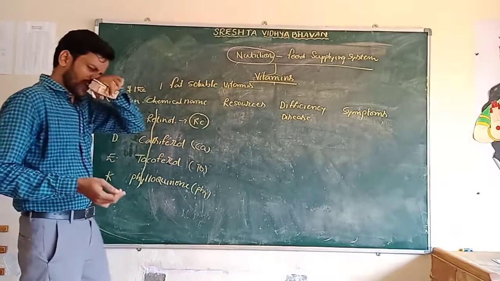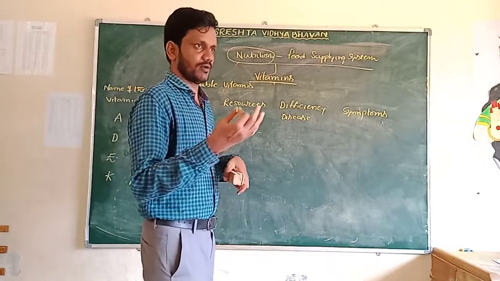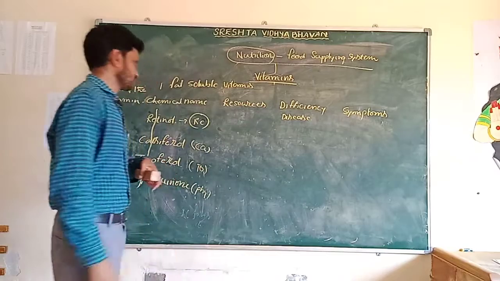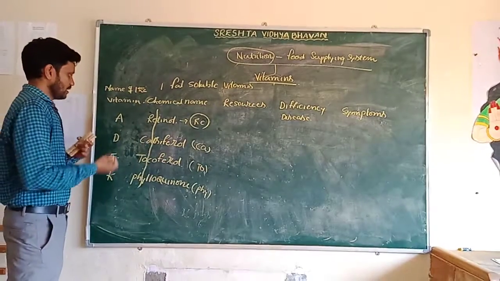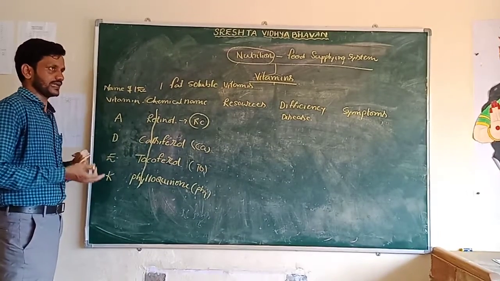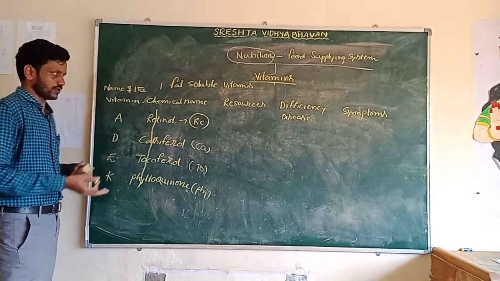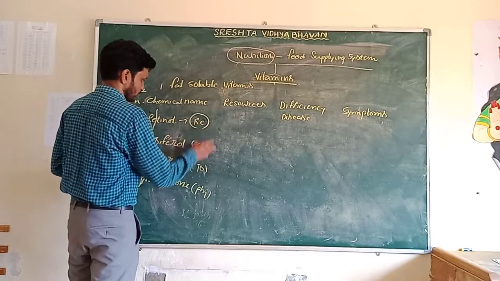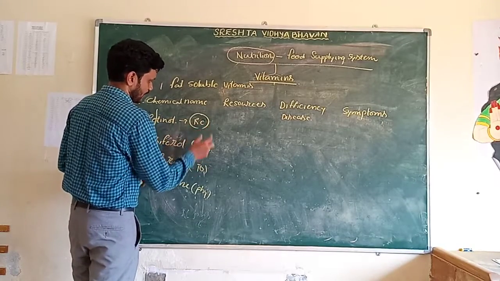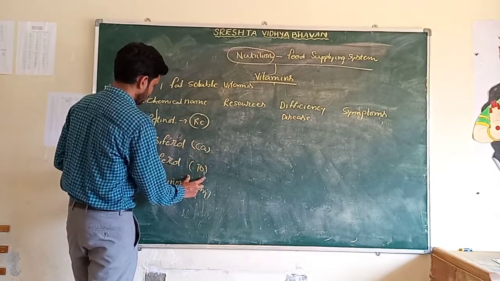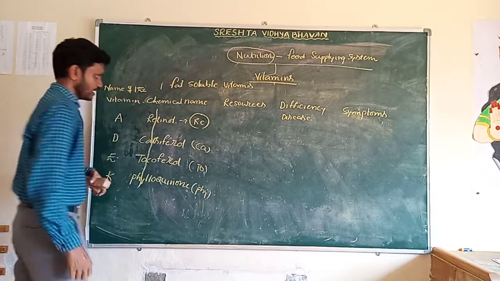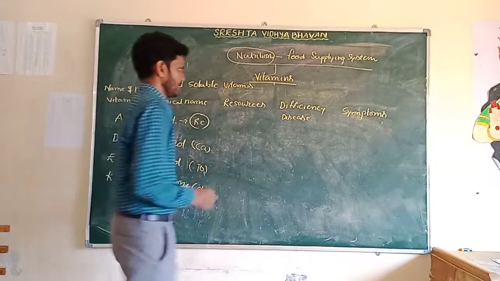I asked a student to stand up: what about the fat soluble vitamins? And his answer was ADEK, sir. A means retinol, D means calciferol, E means tocopherol, K means phylloquinone. To remember the identification: RE retinol, CA calciferol, TO tocopherol, and PHY phylloquinone, RECATOPY.